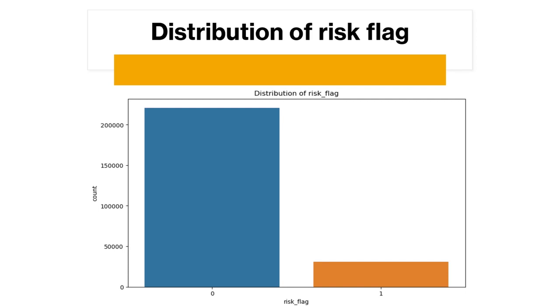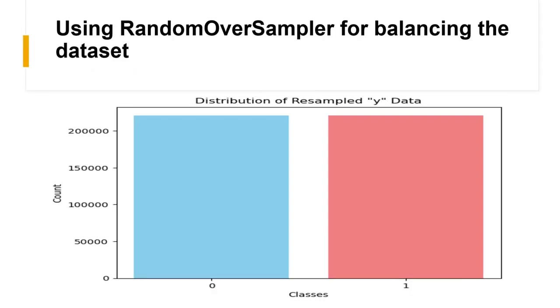Zero means low risk. Low risk is higher compared to high risk. It means the data set is unbalanced. For balancing the data set, I used random over sampler. You can observe that low risk and high risk are equal here.